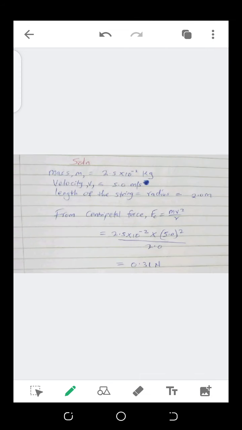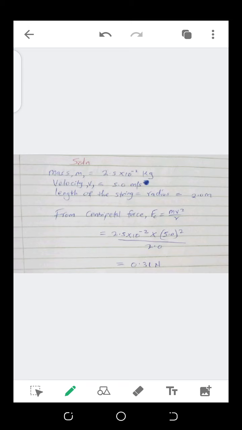Our mass is 2.5 multiplied by 10 to the negative 2 kg, and the speed quoted here is linear velocity, 5.0 meters per second. The length of the string we agreed is the radius, because if you swing it, the length traces that circular path. So the radius is 2.0 meters.